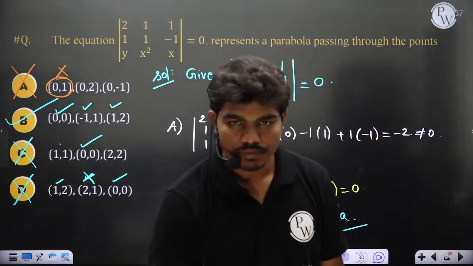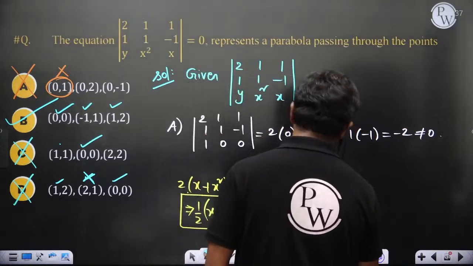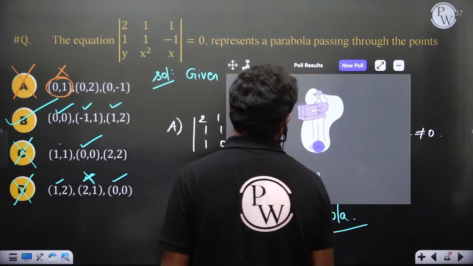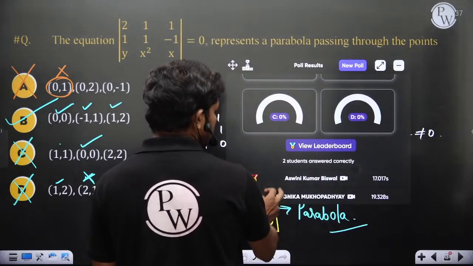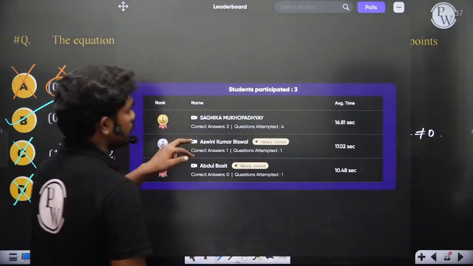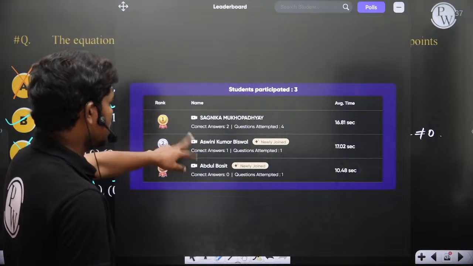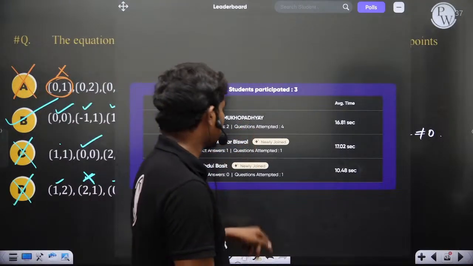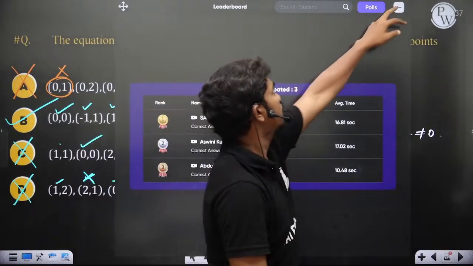Yeah. Now, if you go for the options, it's B. Yeah, 2. Of course, 100. Ashwini, Sagnika, good. So if you see the leaderboard, Sagnika is on the top, attempted 4. Then Ashwini, Abdul, good. Okay, nice, fine.